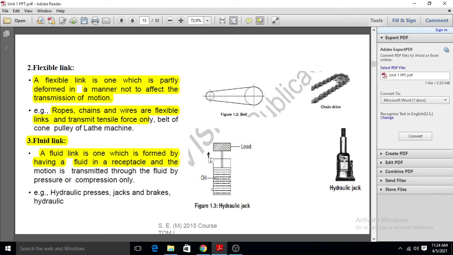Means we will transmit the motion by use of a fluid, that is oil or air. This is called a fluid link. Hydraulic presses, jacks, and hydraulic brakes are some examples of the fluid link. Hydraulics and pneumatics types of links are called fluid links.